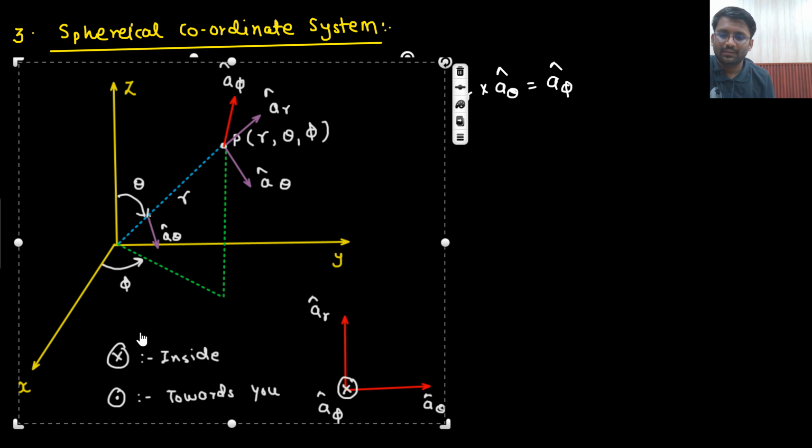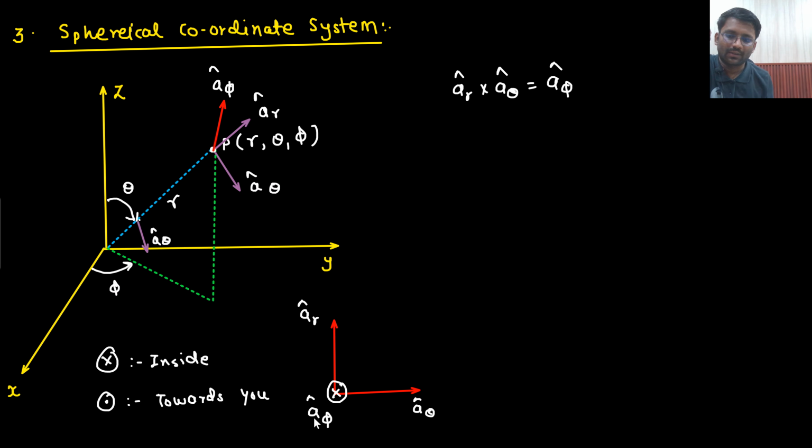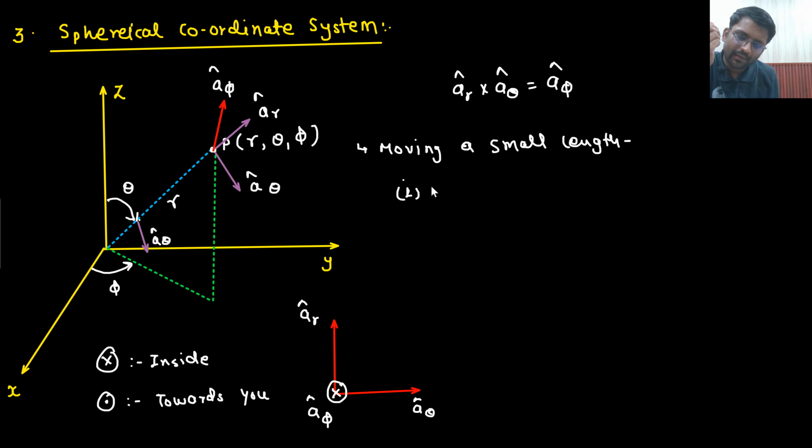Now start moving a small length in the direction of r. In the direction of r. So what will be that small length? So that will be dr a r cap.